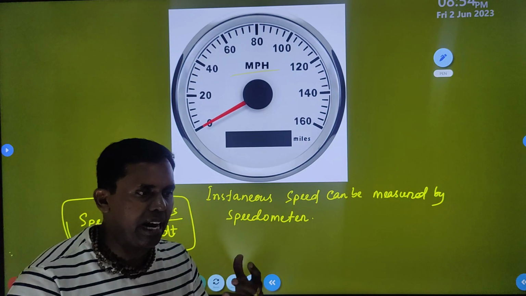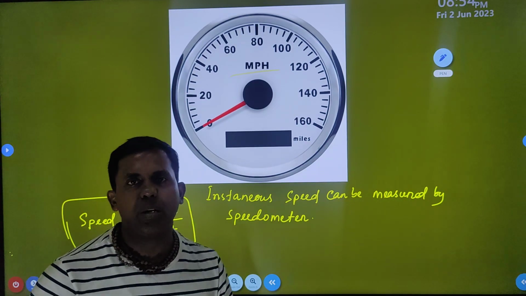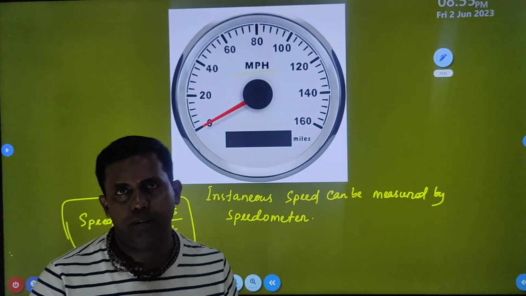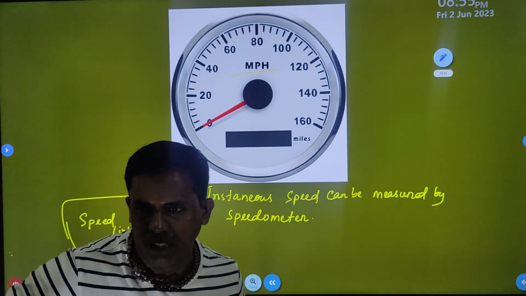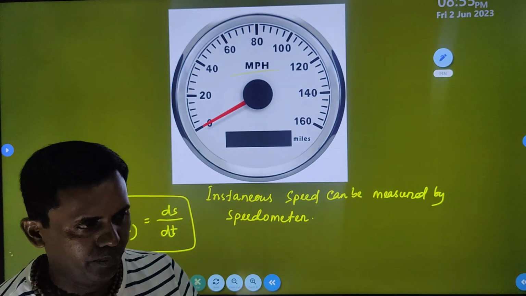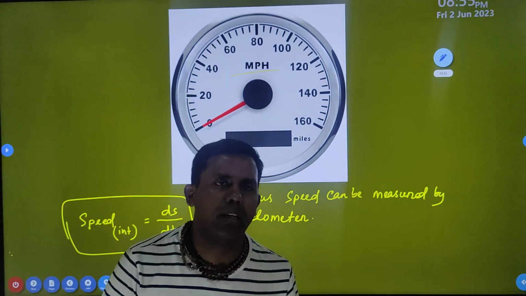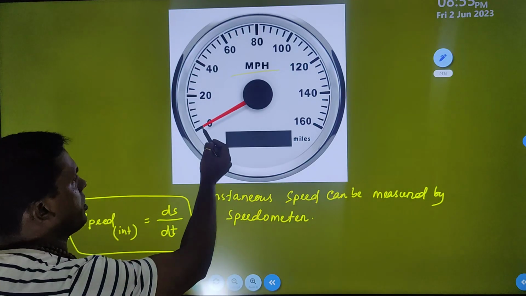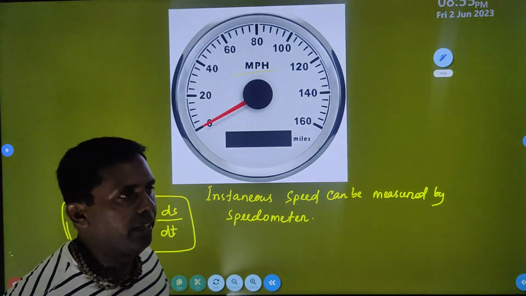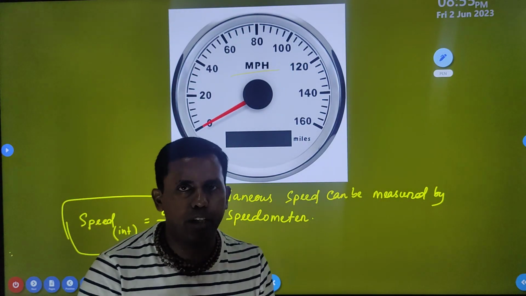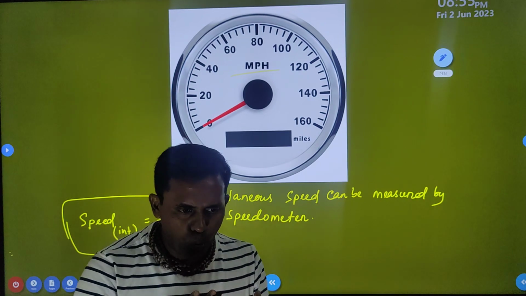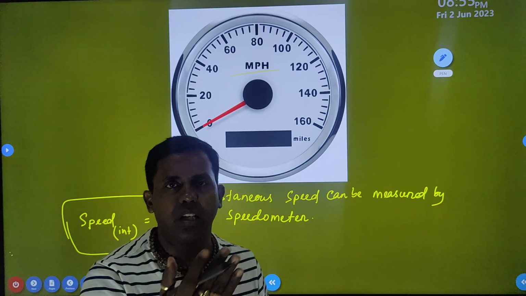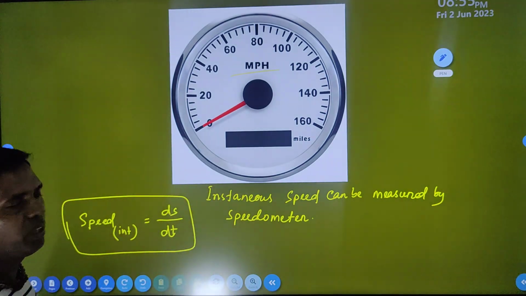Instantly, if you are moving, at that time you can find out how much your speed is increasing or decreasing. Simply you can get an idea. If you are moving on a plain road with less traffic, then your speedometer indicator should be high, and if you are in a crowd, your speedometer reads low. If you observe, the speedometer is moving continuously. Okay, so you can get an idea.